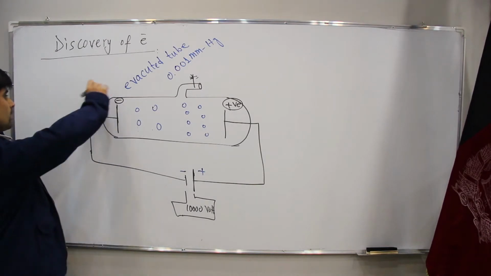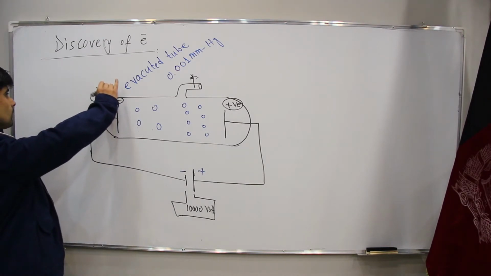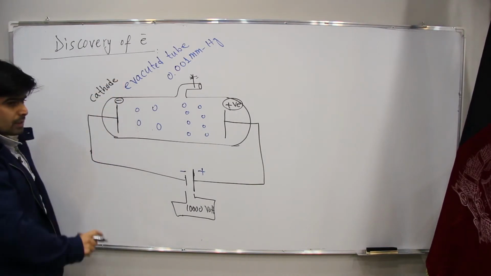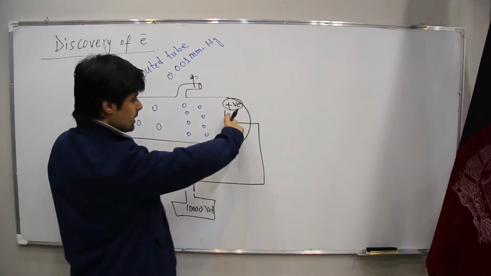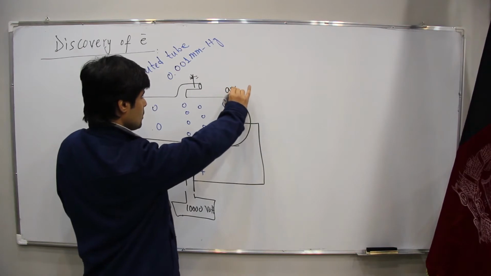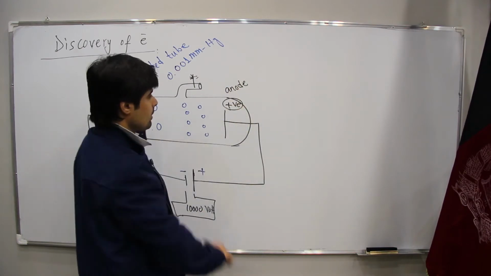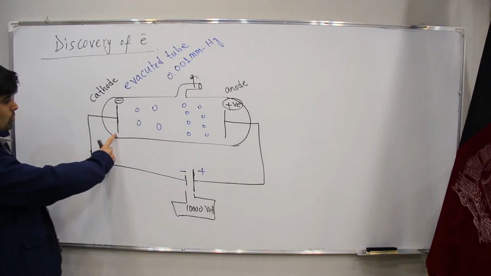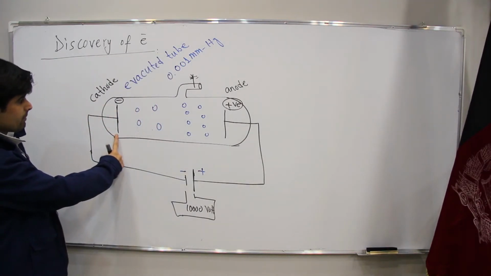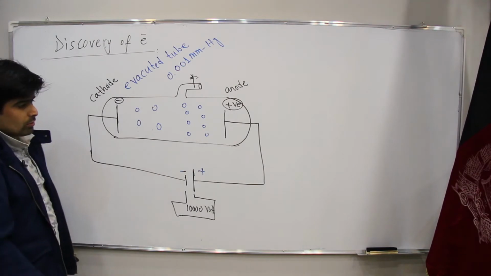We call this one cathode, the plate which has negative charge. And the second one is called anode. Anode means positive plate, and whenever we are talking about the negative plate, we call it cathode.